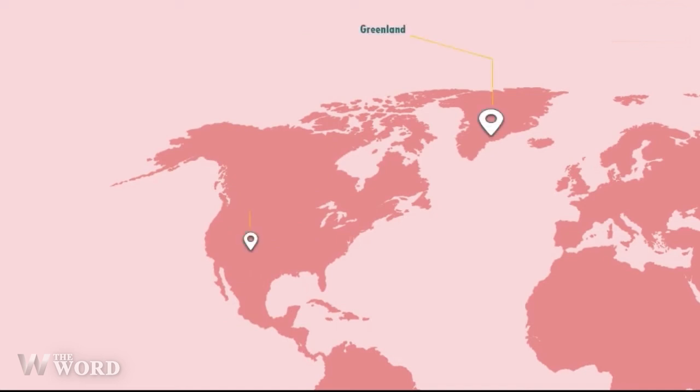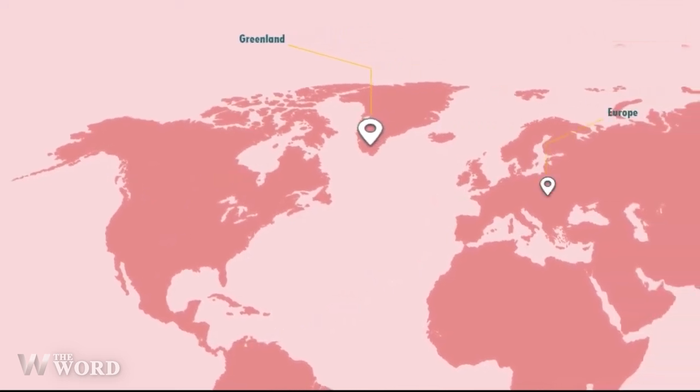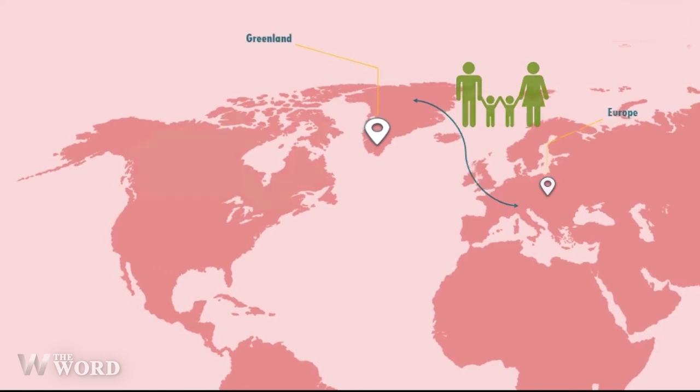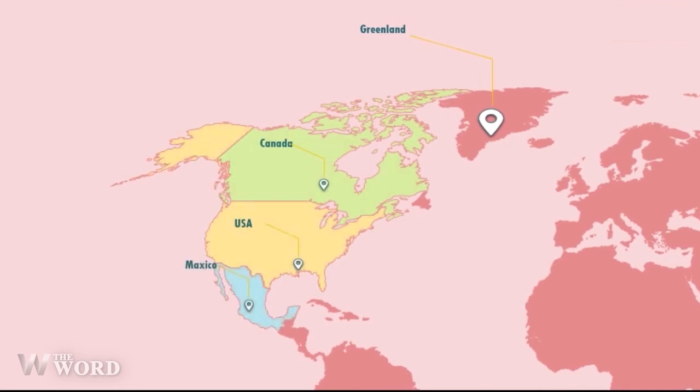Greenland is an island in the continent of North America. Though geographically it is part of North America, Greenland has been politically and culturally associated with Europe, as it was a colony for more than a century. Greenland resides on the North American tectonic plate. It is not geologically separated from Canada, the United States, and Mexico.